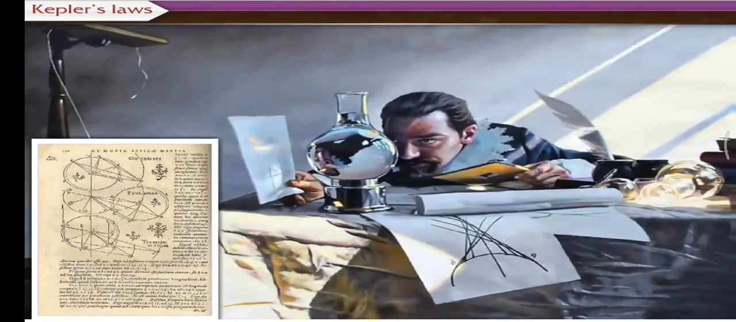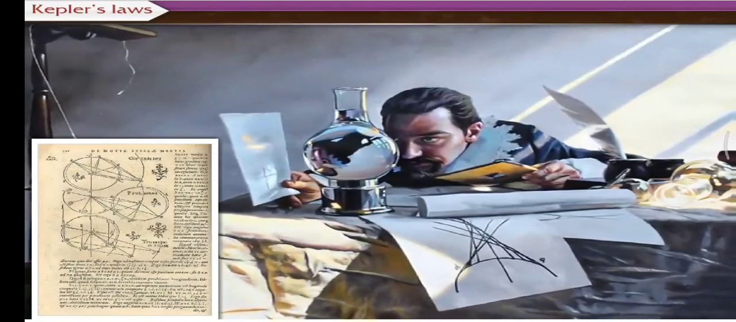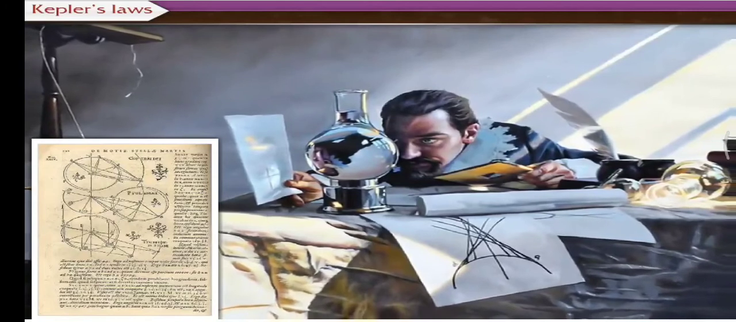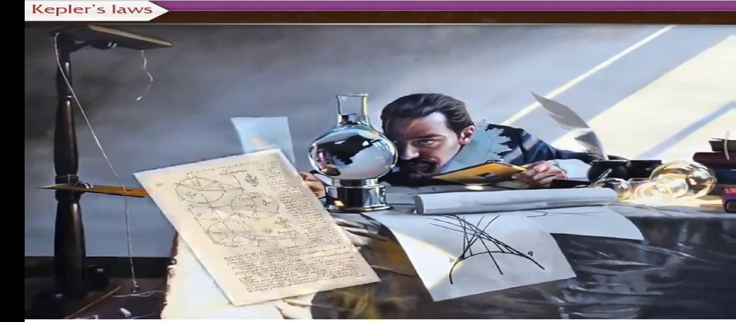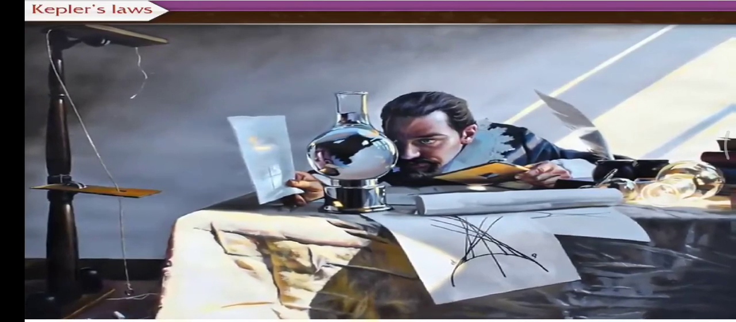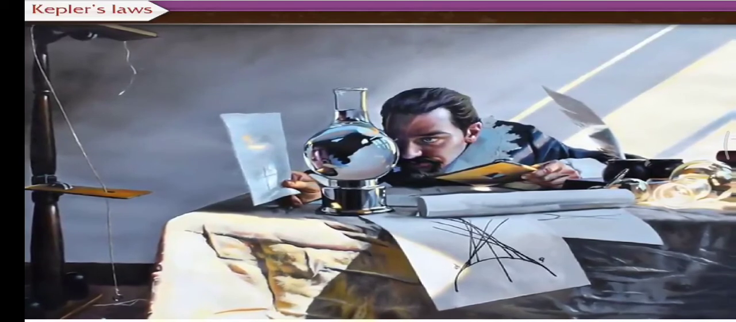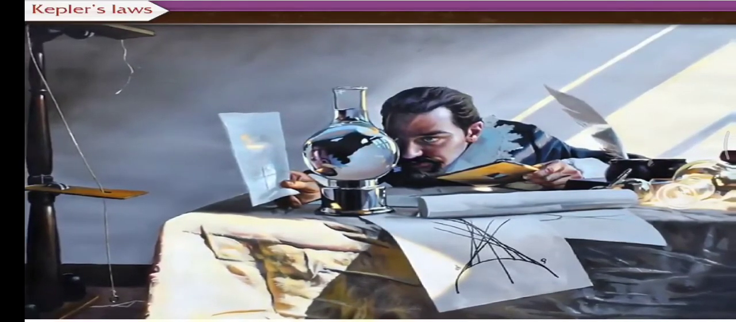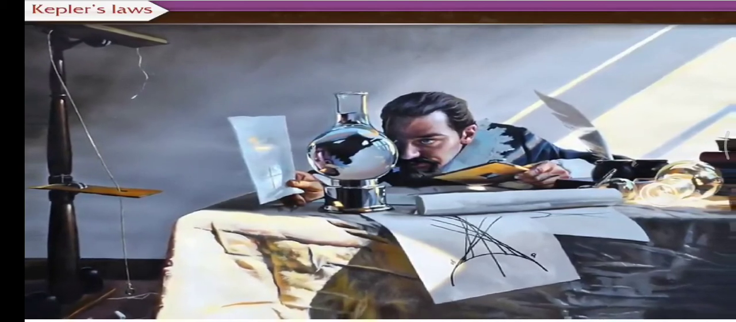Kepler obtained these laws simply from the study of the positions of planets obtained by regular observations. But Kepler could not explain why planets obey these laws. In the next part of this chapter, we shall understand how these laws help Newton in the formulation of his theory of gravitation. Come, let us now move to the next part.